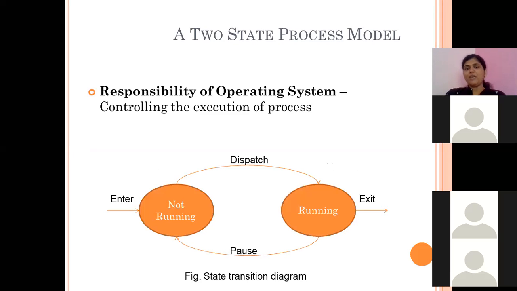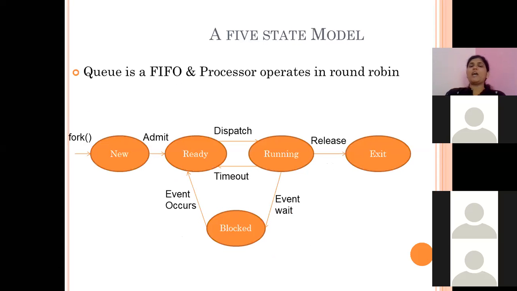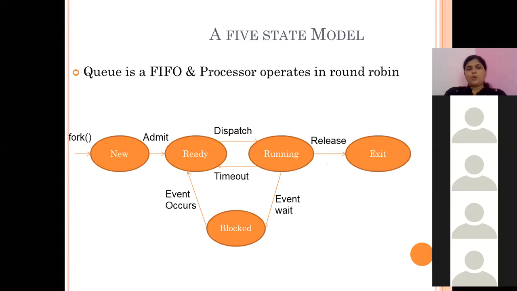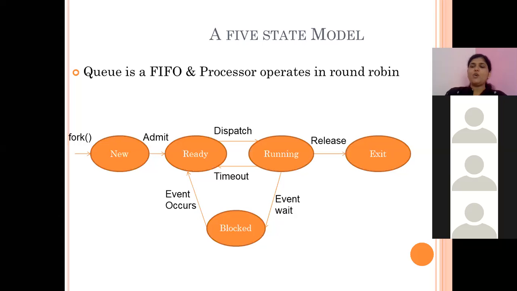So a process can be in any state, either running or not running. If we elaborate this two-state process state transition diagram in detail, it will have a five-state model. So initially, refer to this diagram. When the fork system call is called, the process will get created and it will enter into the new state.